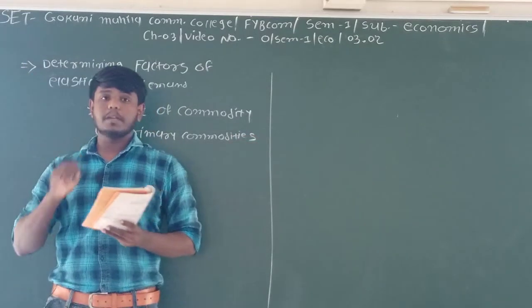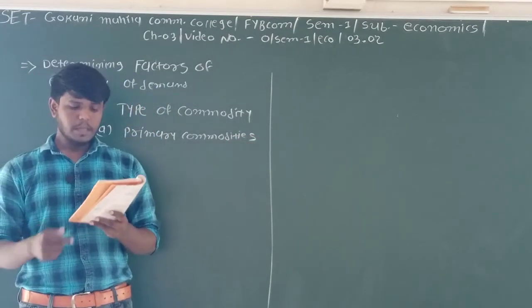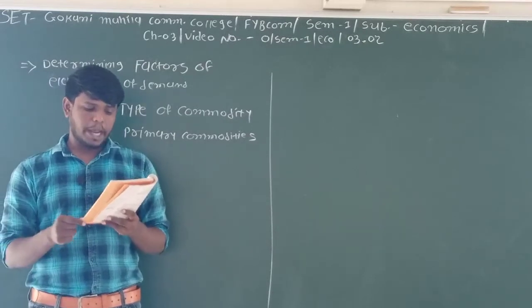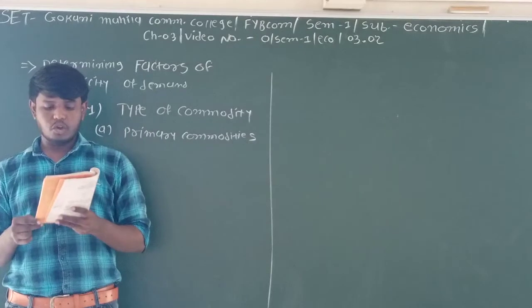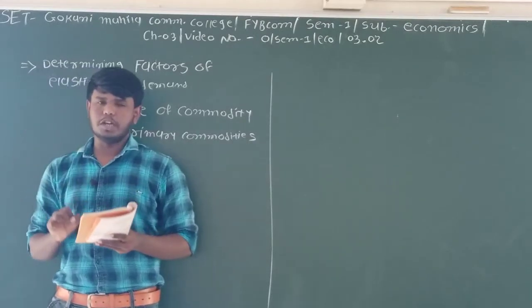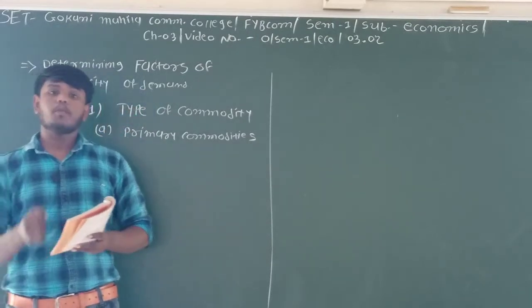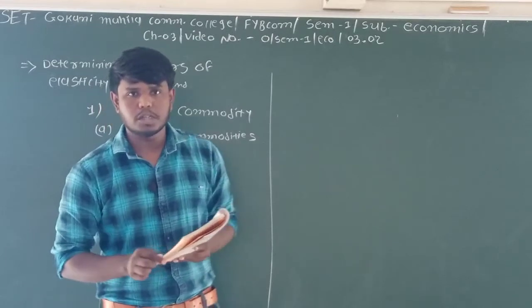If there is a change in price of these primary essential commodities, there is no effect on the demand of these commodities. It means, which commodities are primary commodities?